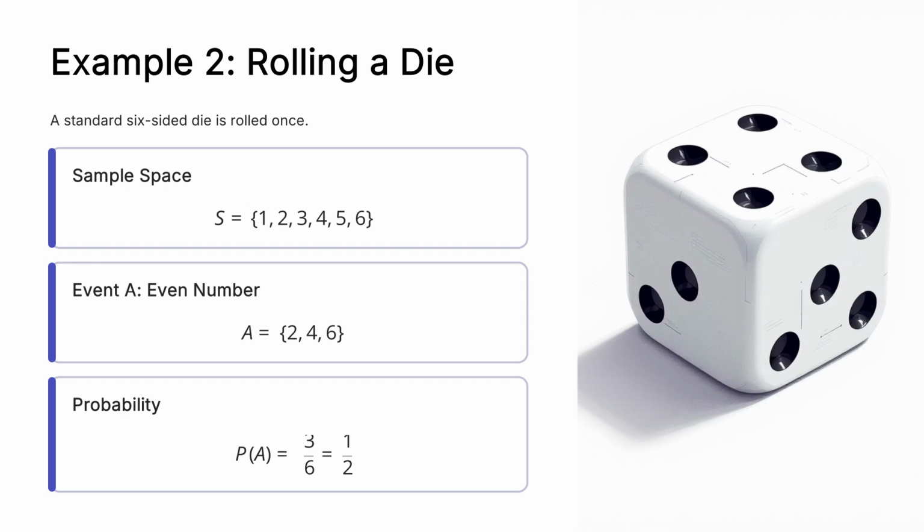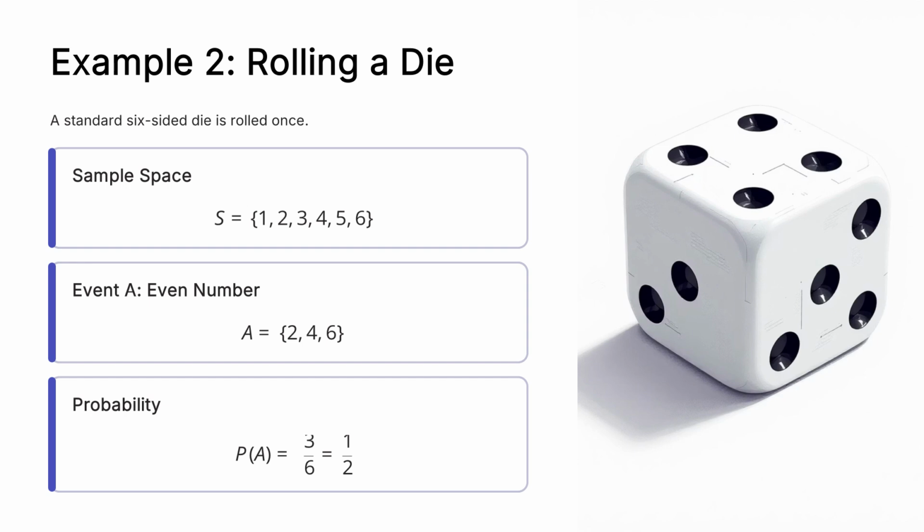Now consider rolling a standard 6-sided die. The sample space contains 6 outcomes: 1, 2, 3, 4, 5, and 6. Let event A represent getting an even number. The even numbers are 2, 4, and 6. So there are 3 favorable outcomes out of 6 possible outcomes. The probability of event A equals 3 divided by 6, which simplifies to 1/2. This means the probability of getting an even number is 50%.